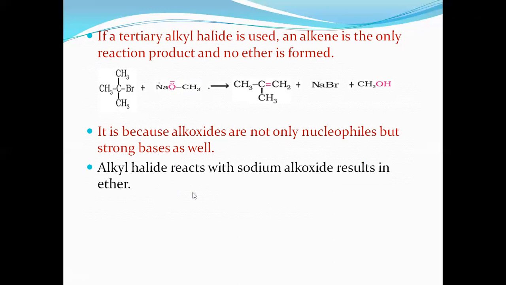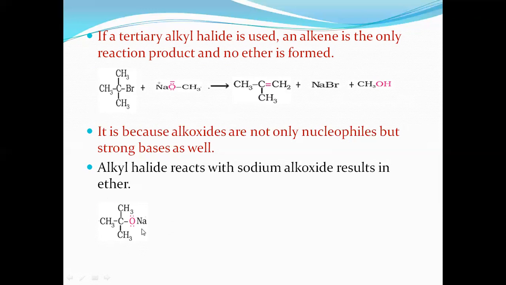Another interesting thing you can see, alkyl halide reacts with sodium alkoxide to give ether. See, this is tertiary. That's what I said, students, do not get confused here. It's a very, very important reaction. When you use a tertiary alkyl halide, nothing but tertiary butyl halide, no ether, alkene is formed.